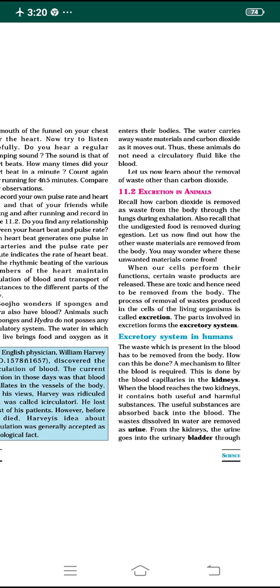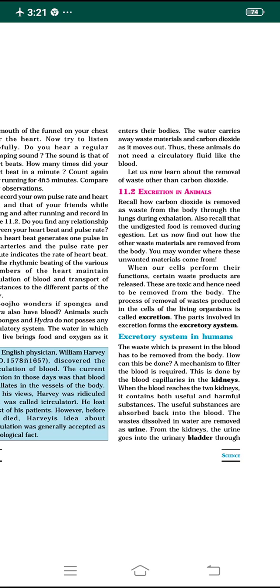Let us recall some of the concepts that we have understood in the previous classes. When I was explaining inhalation and exhalation, we understood how carbon dioxide is removed as a waste from the body through the lungs. During the exhalation process, the carbon dioxide waste is removed from our body through the lungs.